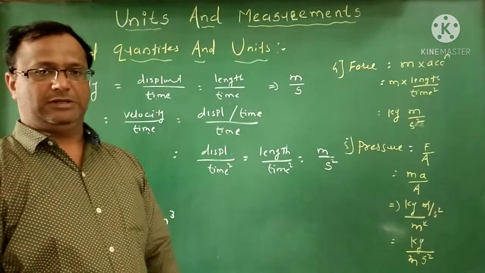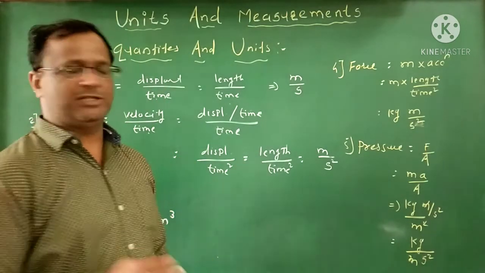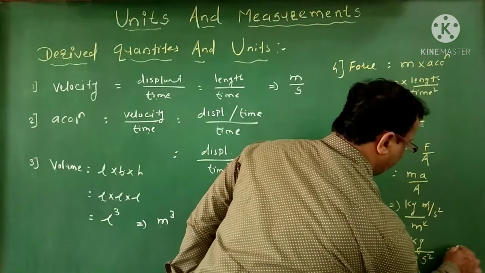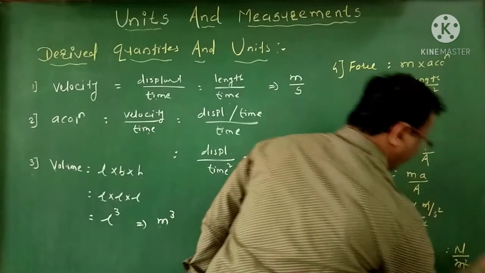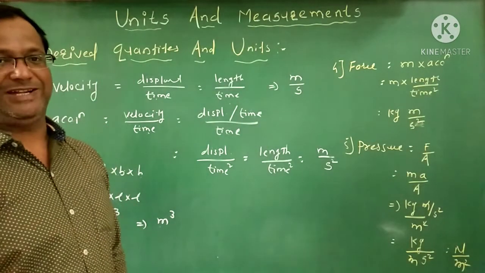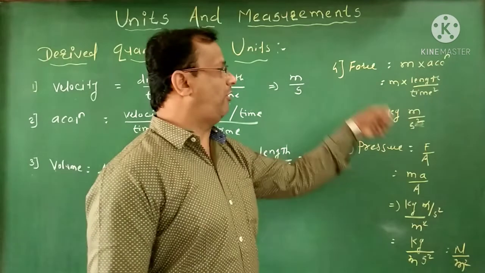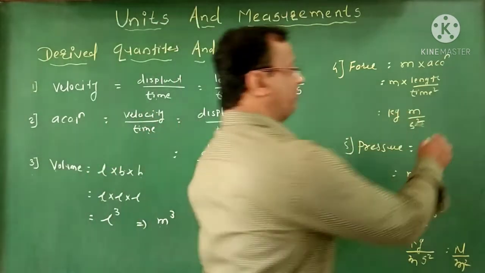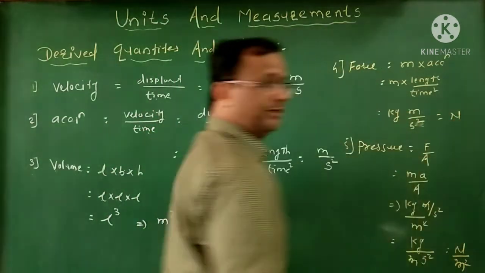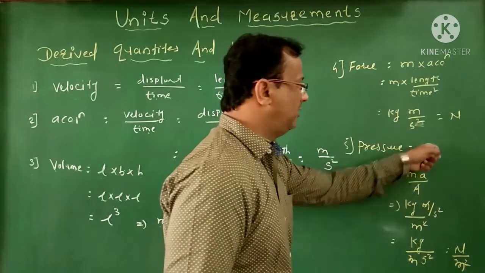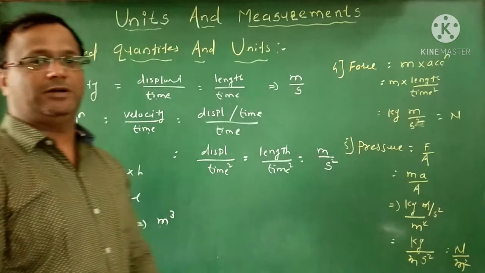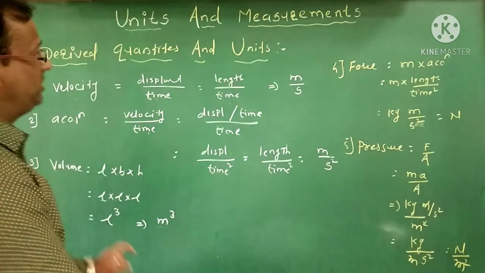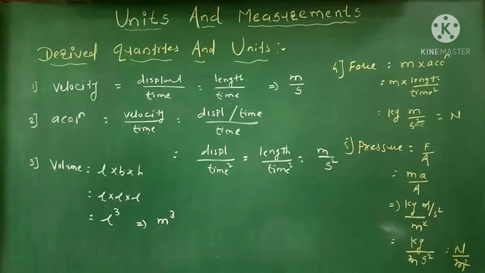Or its unit is simply Newton per meter square. Newton is the name of the scientist. So the SI unit of force is kg meter per second square, or simply Newton. So Newton per meter square is also the SI unit of pressure. So this is about the derived physical quantities and their units.